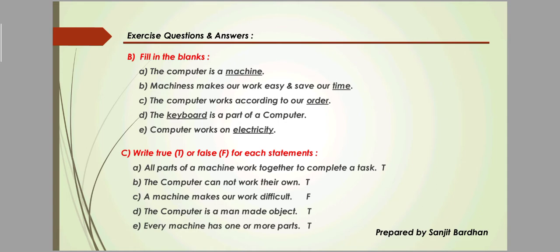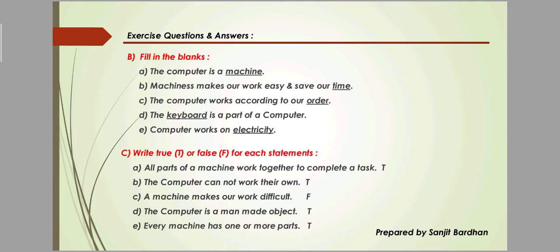Number 3 is: the computer works according to our orders. Okay, the computer works according to our orders. Number 4 is: the keyboard is a part of a computer. Number 4, fill in the blanks, is keyboard. And number 5 is: computer works on electricity. Okay, number 5 is electricity.